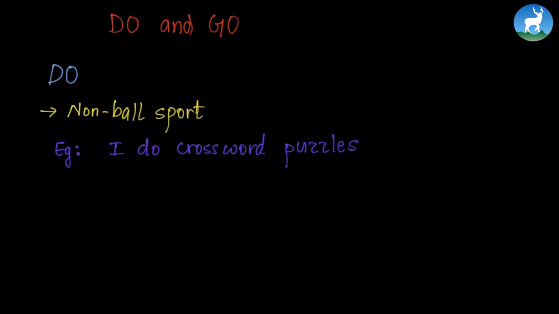Another example is he does karate. So do here, puzzles and karate don't use a ball. It's a non-ball sport, right?